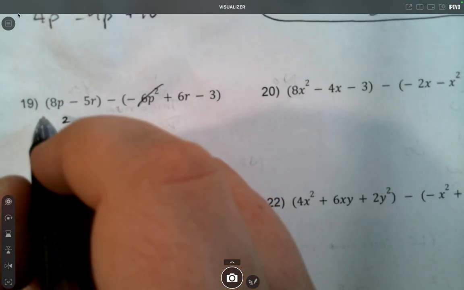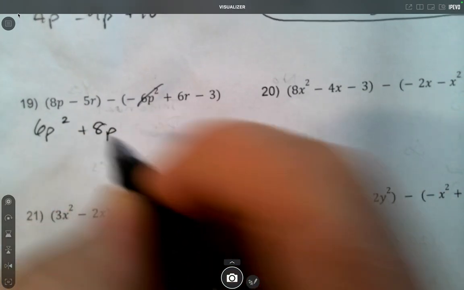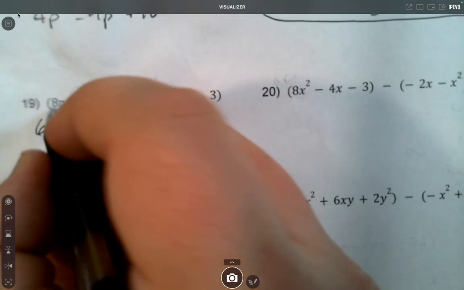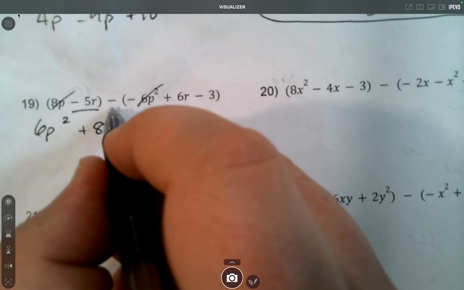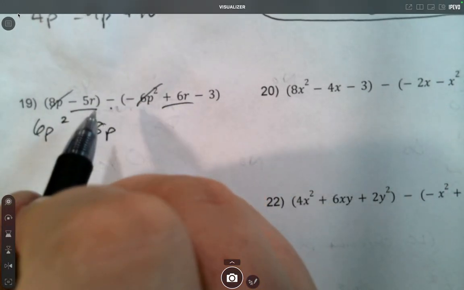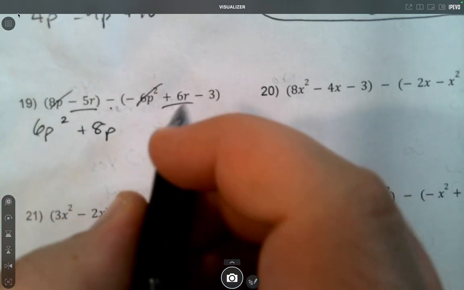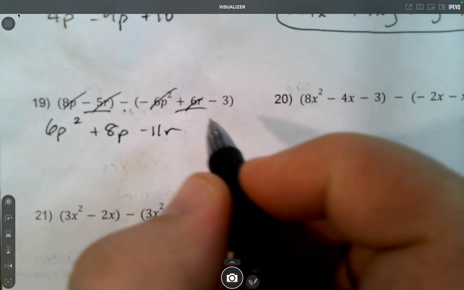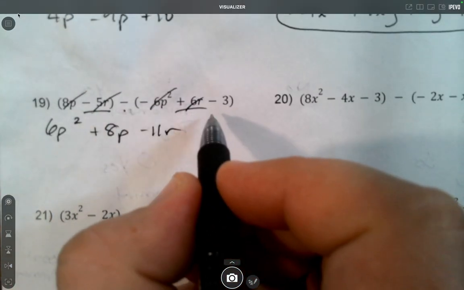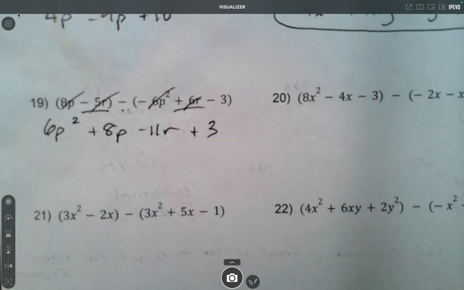Now here's the single p. There's no other p's here, so we just leave 8p as it is. We have negative 5r minus 6r. So got to make sure you remember that minus. Negative 5r minus 6r is negative 11r. Then it's minus negative 3, so minus a negative turns into plus a positive 3.